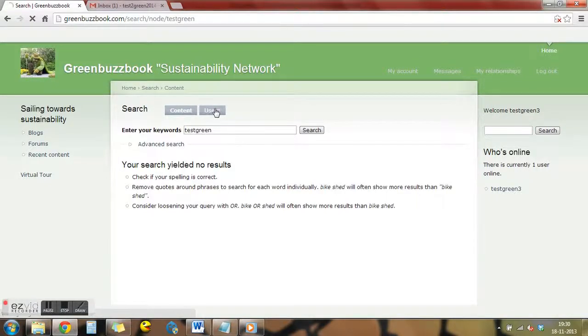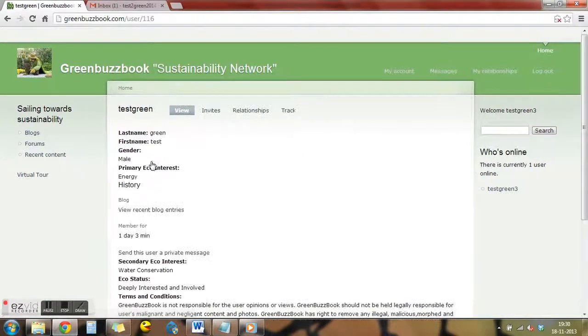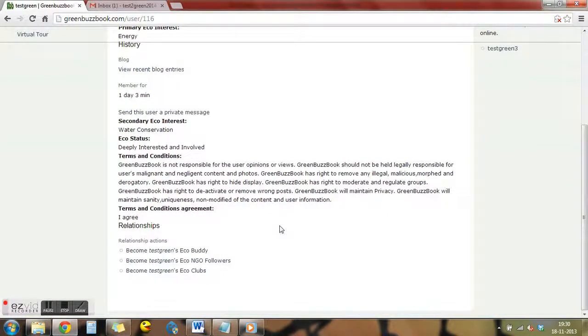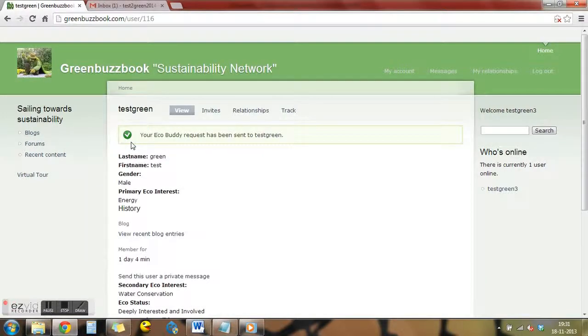Now let me go to the users, as it is not content and it's a user. Let me select one of them, an appropriate one. It's Tess Green, with whom I want to create a relationship. Now this is the profile of Tess Green, with the first name, last name, and the details about that. Coming down you have relationship actions. Now if I want to become a buddy of Tess Green, let me say become Tess Green Eco Buddy. Now it will ask if you want to send a request. Yes, I'm going to send the request.